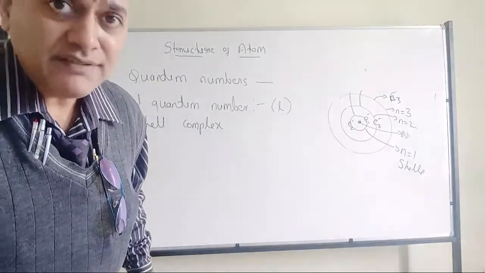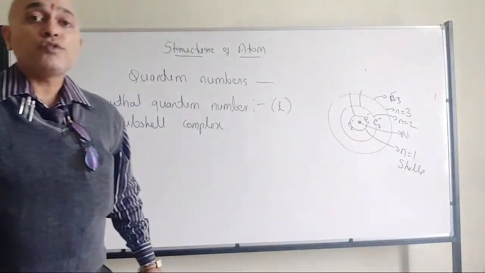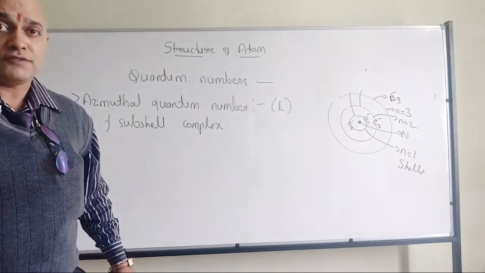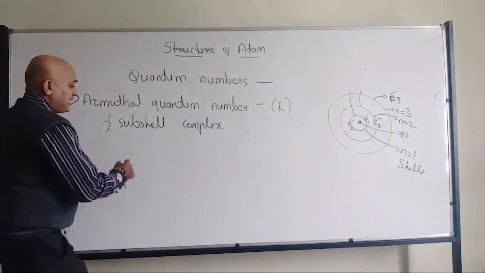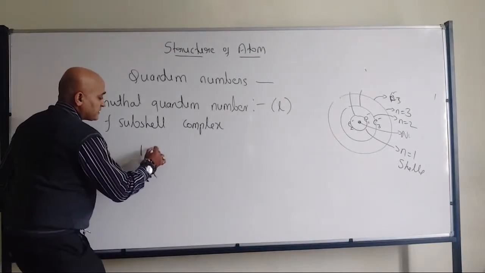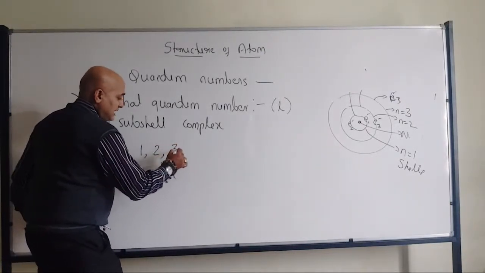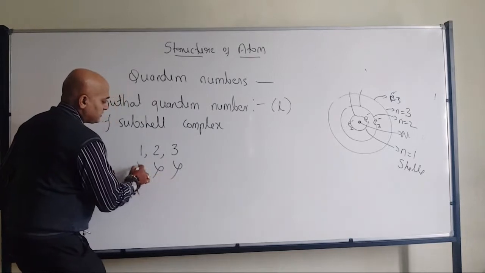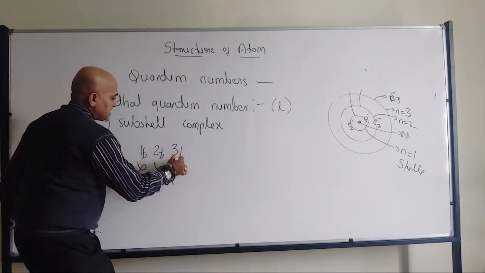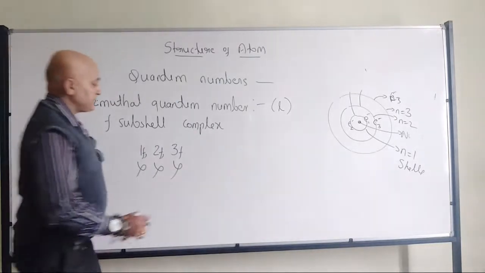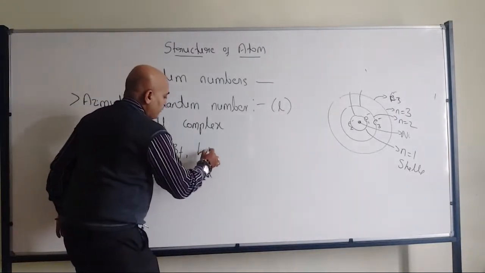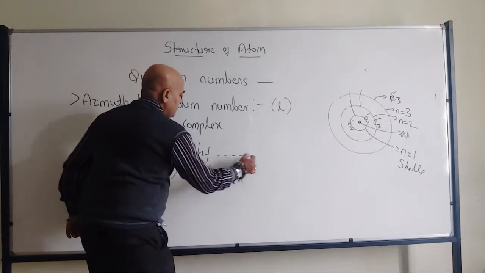Stephen, yes, F subshell will start from 4. Very good. It will be 4F. The beginning, smallest one will be 4F. That means at 1, 2 and 3, they don't have F subshell. We don't have 1F, 2F, 3F. It is absolutely wrong. So it will be 4F onwards we will be having.